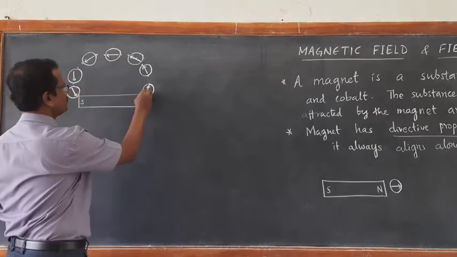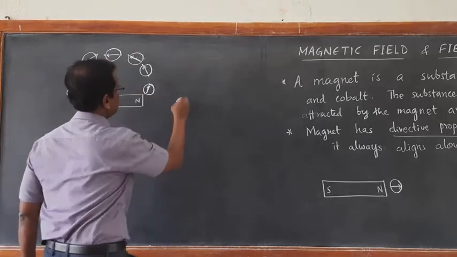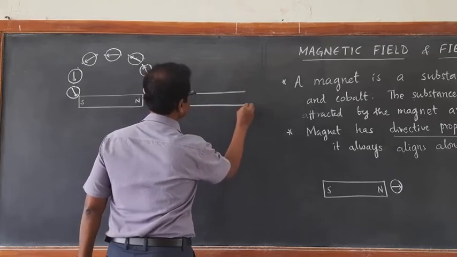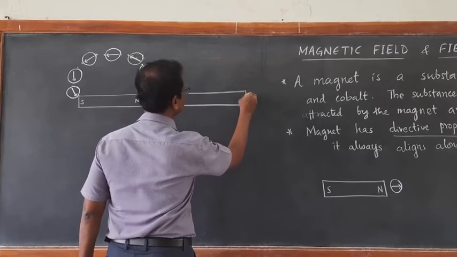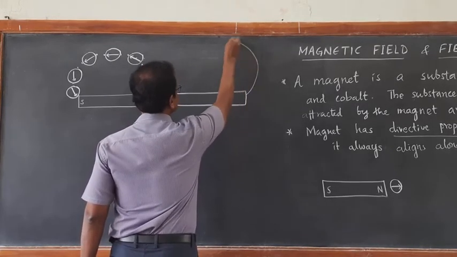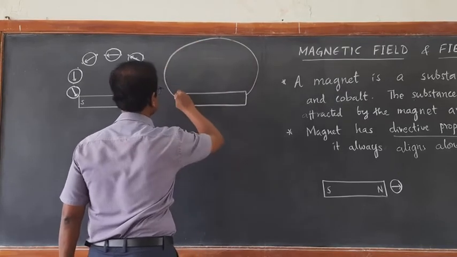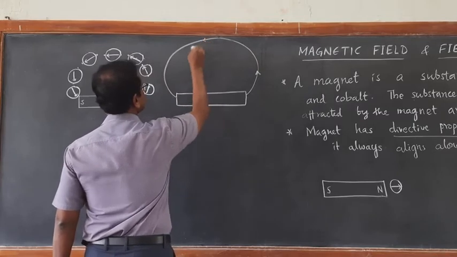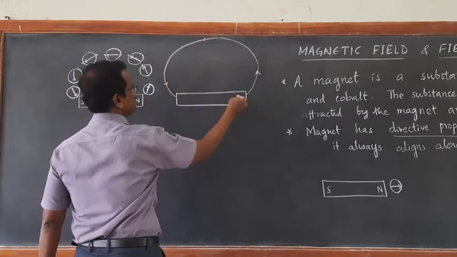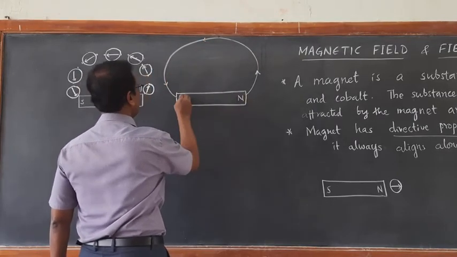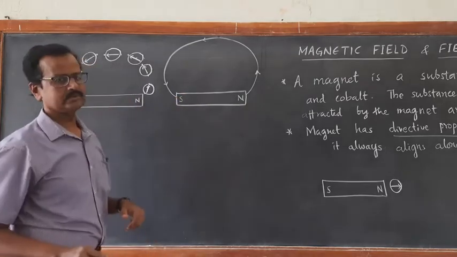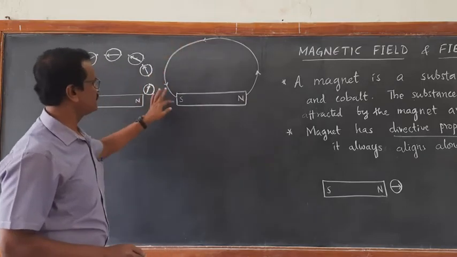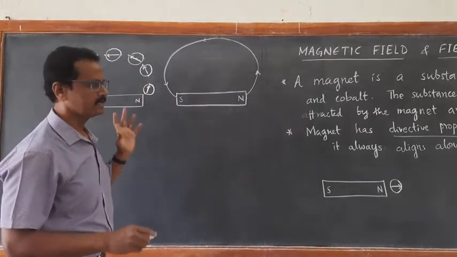And if you mark these positions and draw this, you are getting a magnetic field line, which is emerging from north. Look at this. It is emerging from north and merging at south. It emerges from north and meets at south. This is what we call the magnetic field.